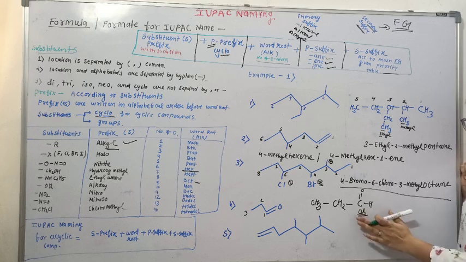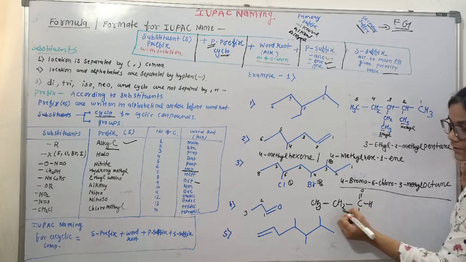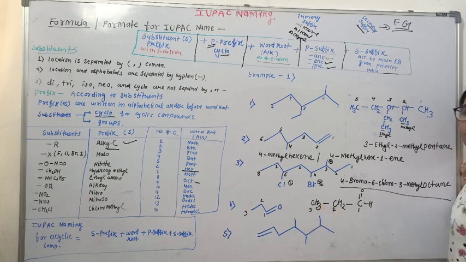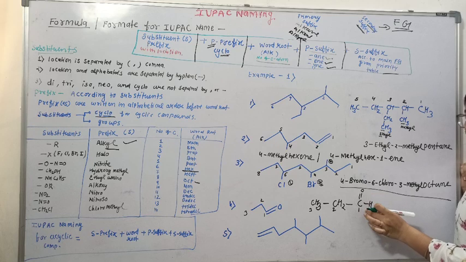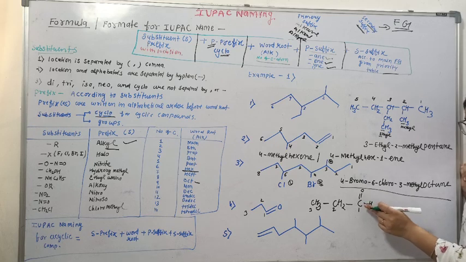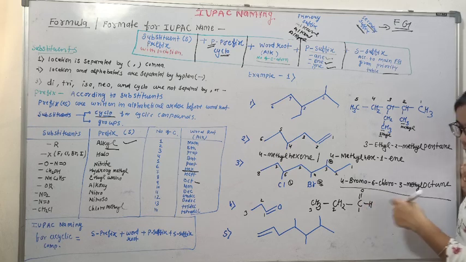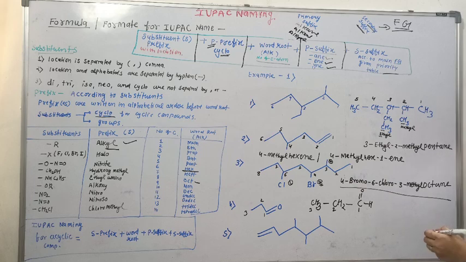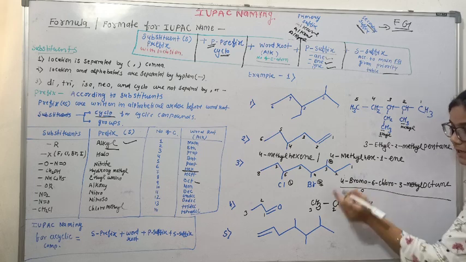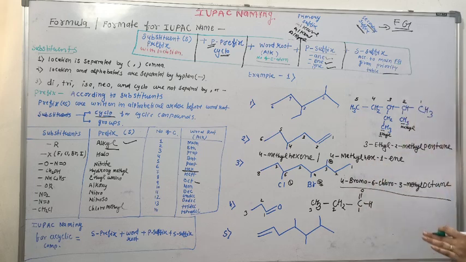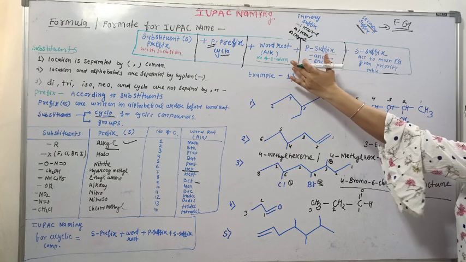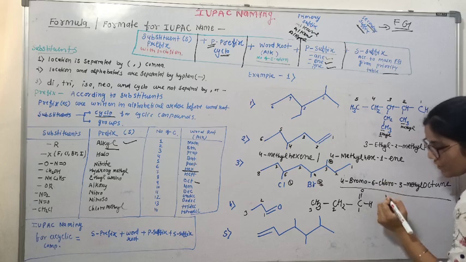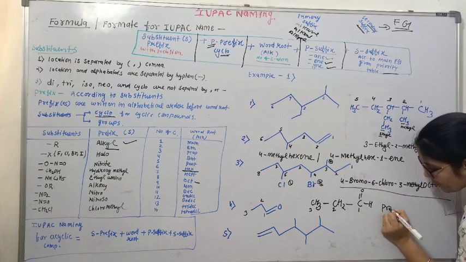Okay. So let's just name the compound. 1, 2, 3. There is no doubt for the numbering of chain because this functional group itself is having carbon. So from here only we number the chain. So it's a 3 carbon chain without any substituent. So there is no prefix. We'll start with word root. So word root is prop.